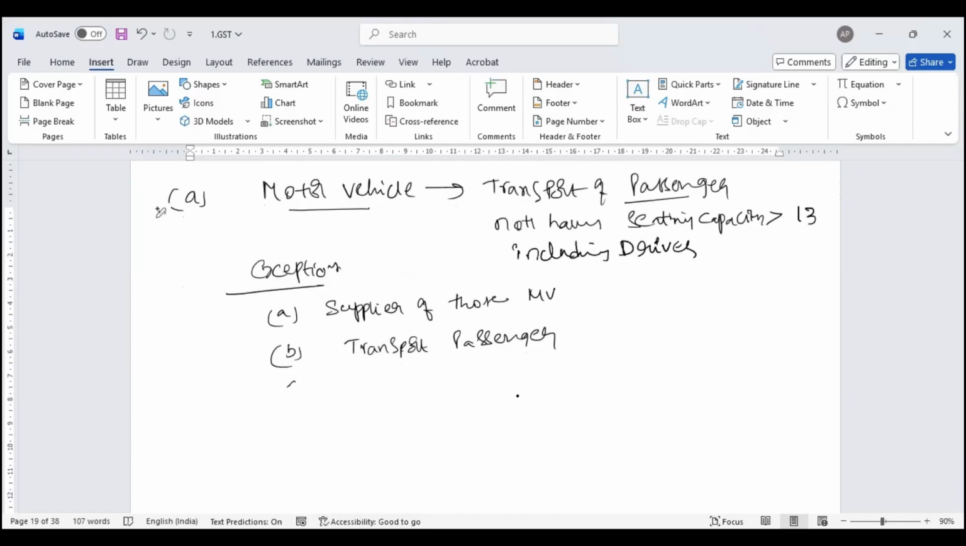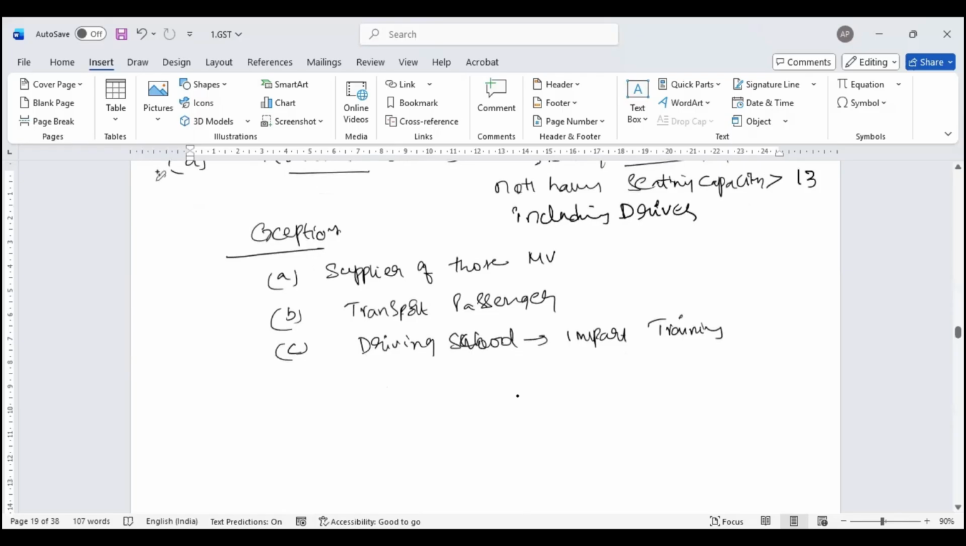Sir, my business activity is a driving school where I impart training on driving. So I use the motor vehicle for the purpose of giving training. Then you are eligible for input tax credit.